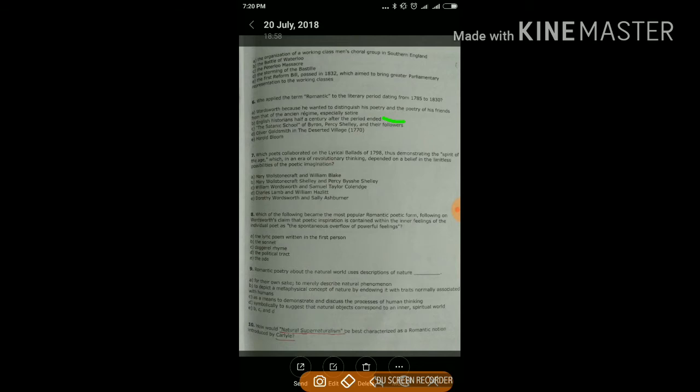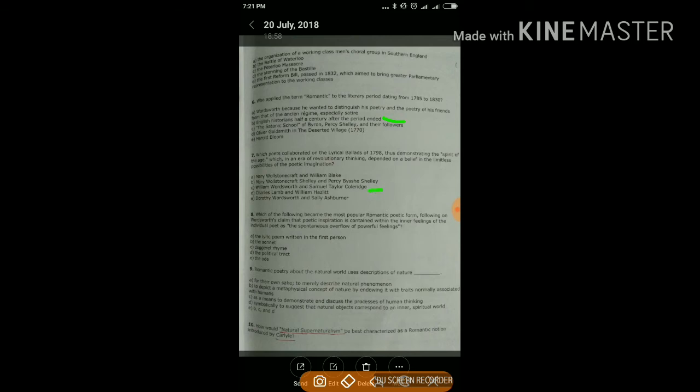Which poet collaborated on the Lyrical Ballads of 1798, thus demonstrating the spirit of the age, which in an era of revolutionary thinking depended on a belief in the limitless possibilities of the poetic imagination? So it is very clear, William Wordsworth and Samuel Taylor Coleridge.